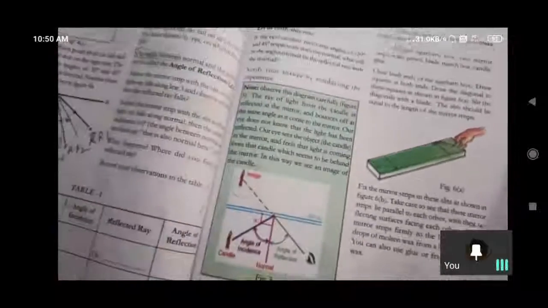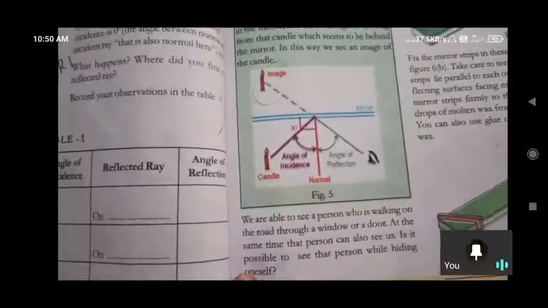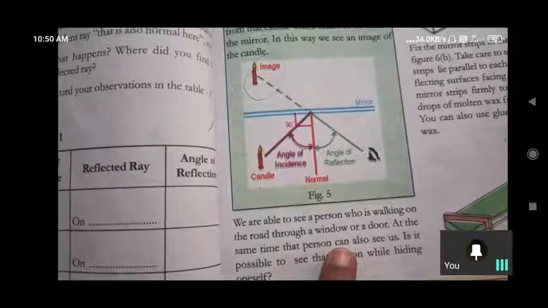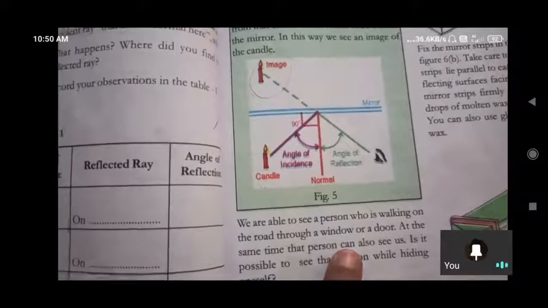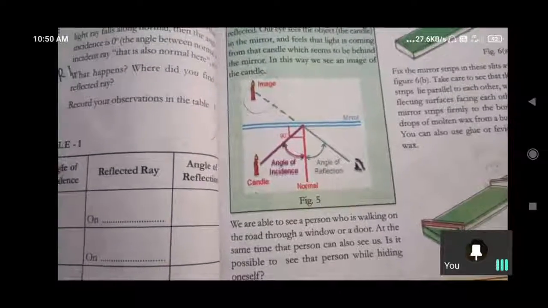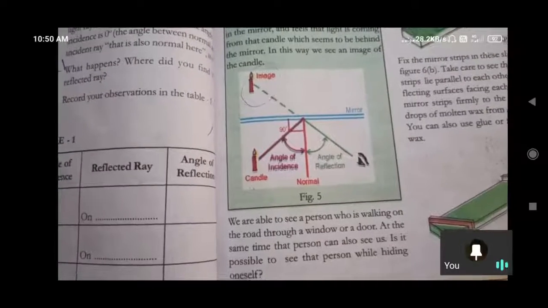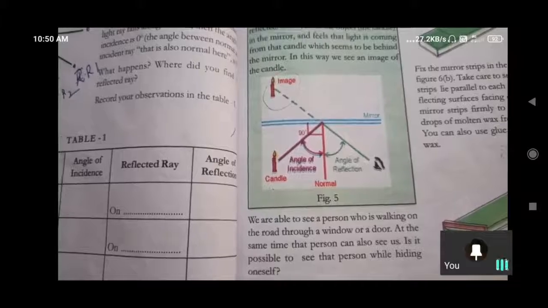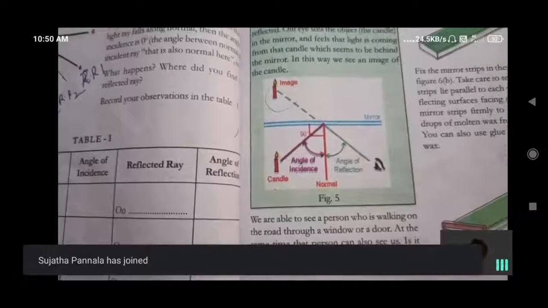For example, if we are inside the room, from the window, a small hole, we can observe without showing our face. We can hide and we can see. From a small hole, the entire light rays from outside will enter through that, and we can get the reflection. If we look through a small hole, we can see the whole outside. So in that manner we can see by hiding.